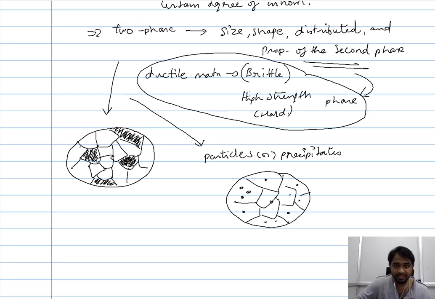So through the size and shape, you can determine the volume fraction of the particles or the new phase that is present. When the second phase is present in the form of particles, they are largely dispersed, and they occupy both a position within the grain and also along the grain boundaries. So these are the two ways in which a new phase can be included into the homogeneous system. What we are essentially doing is disrupting the homogeneity of the material by introducing a new phase.